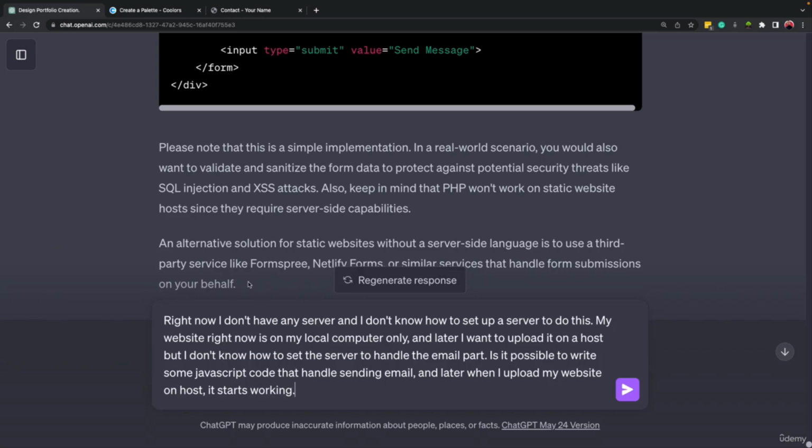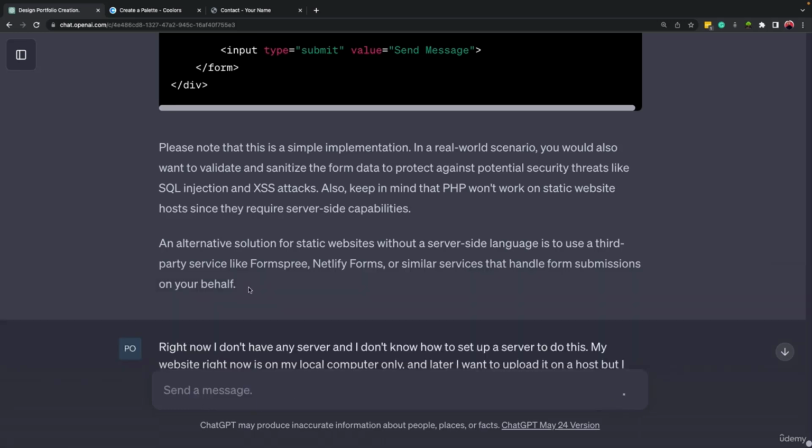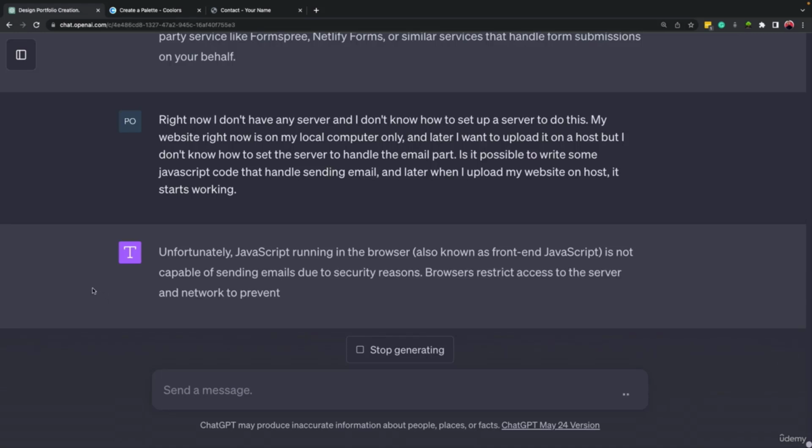All right, so for our situation that we don't know how to write code, I wrote down right now I don't have any server and I don't know how to set up a server to do this task, right? My website right now is on my local computer only, and later I want to upload it on a host, but I don't know how to set the server to handle the email part. Is it possible to write some JavaScript code that handles sending email, and later when we upload my website on a host, it starts to work, right? So let's see what ChatGPT will answer.